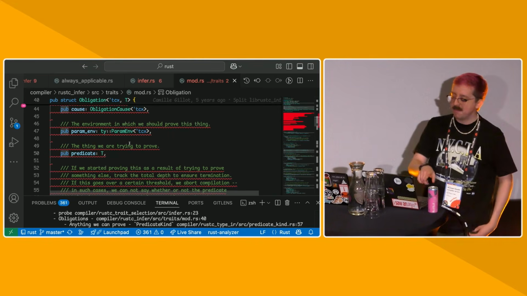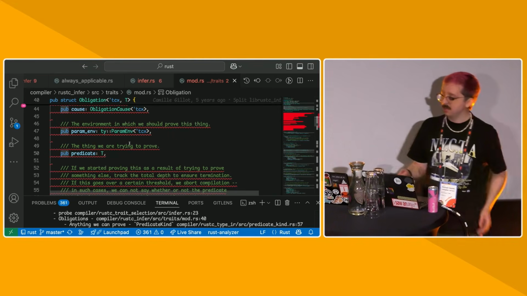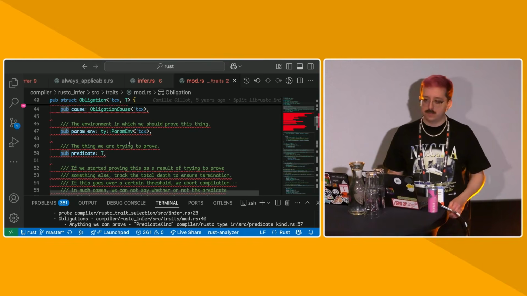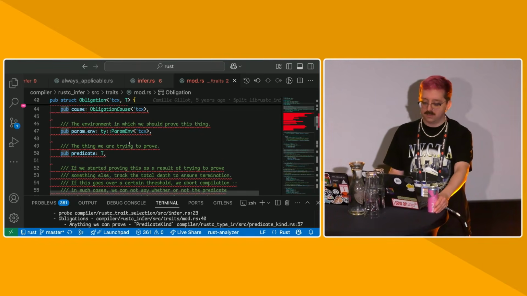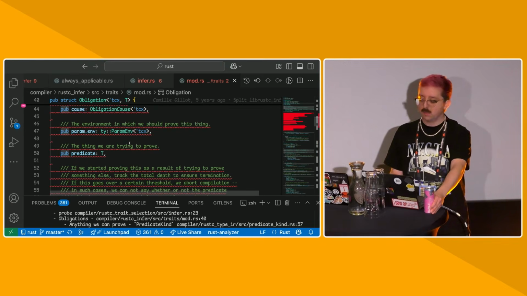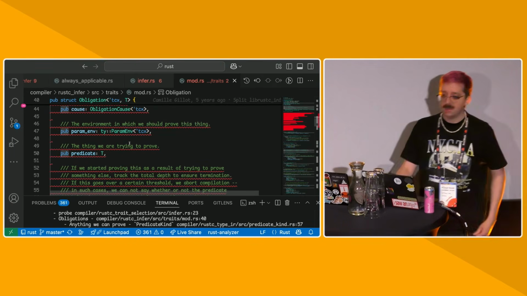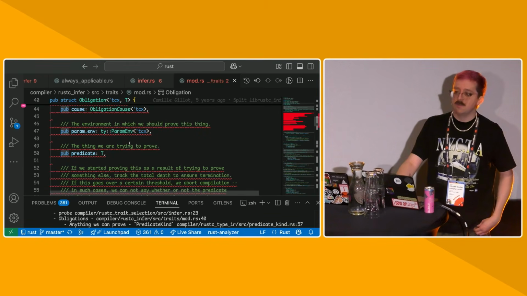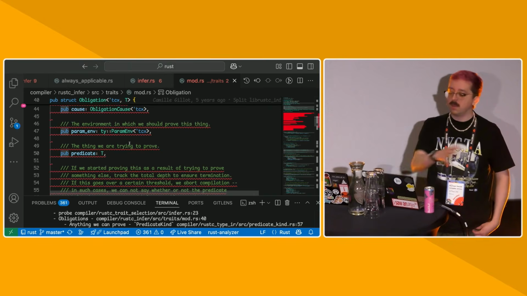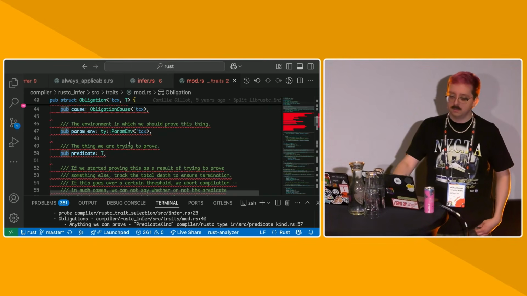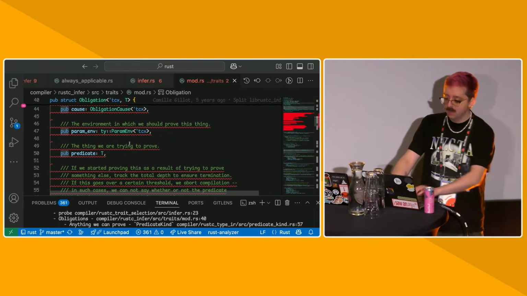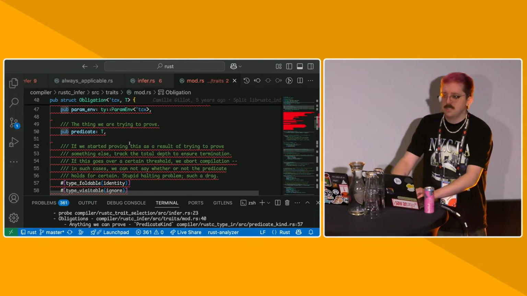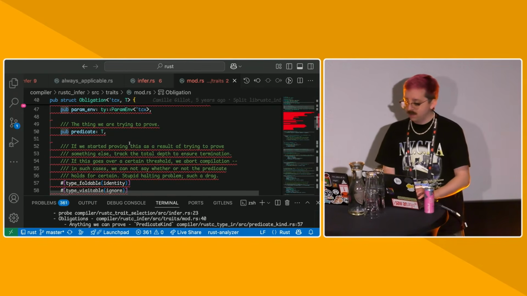So having the parameter allows us to prove things that we might only be able to know inside of the where clause. And it also, more importantly, allows us to assume things about generic type variables that we don't know anything else about. For example, if we need to prove that some T implements Iterator, then we need to have a param, a where clause environment, that lets us assume that T implements Iterator. It also stores things like recursion depth, so we know when to overflow things in the compiler.